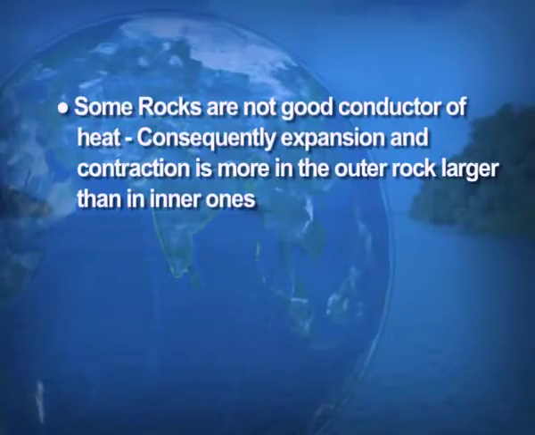Some rocks are not good conductors of heat. So, what is the effect of that? Only the upper layer of the rock is contracted or expanded due to the changes in the temperature. So, that means only the upper part which is externally visible is affected. What happens because of this? The exfoliation takes place.